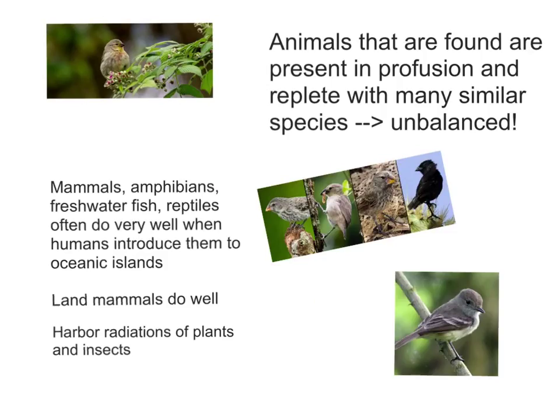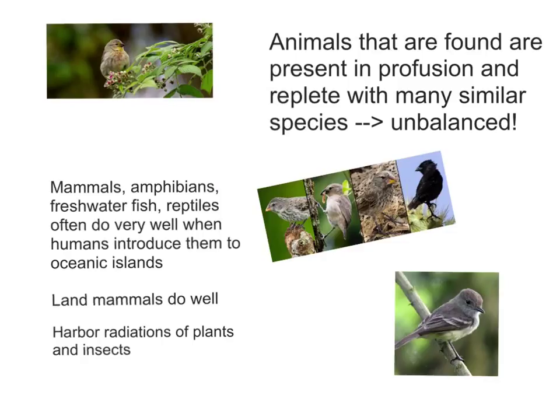How the island was formed shouldn't make a difference, but mammals, amphibians, freshwater fish, and reptiles often do very well when humans introduce them to oceanic islands. In fact, they often take over, wiping out native species. Introduced rats and mongooses in Hawaii have destroyed or endangered many of their spectacular birds.